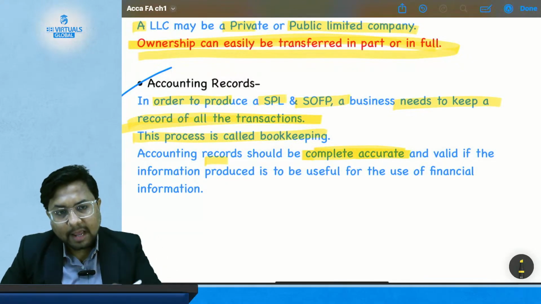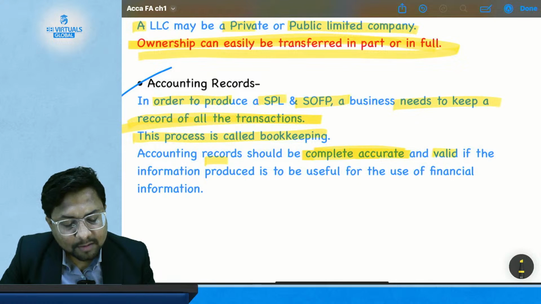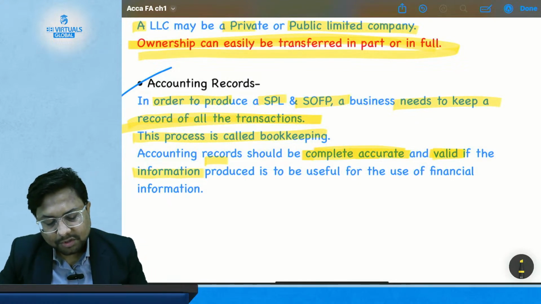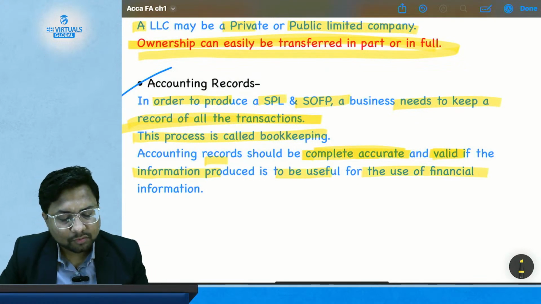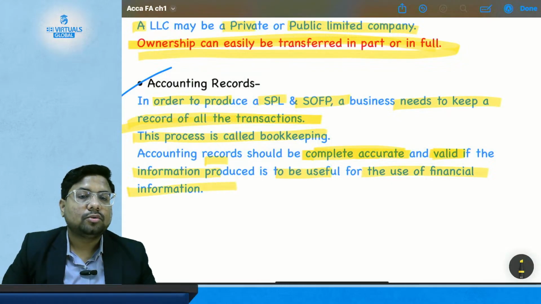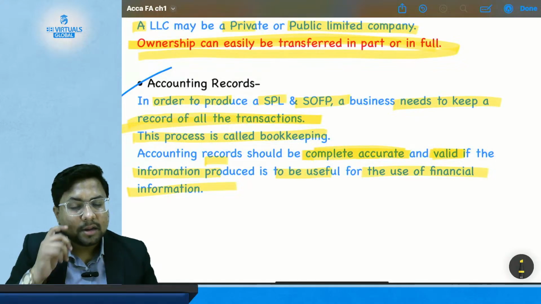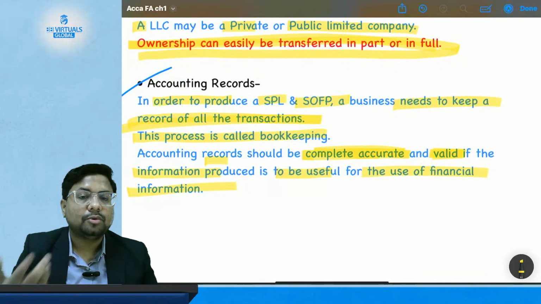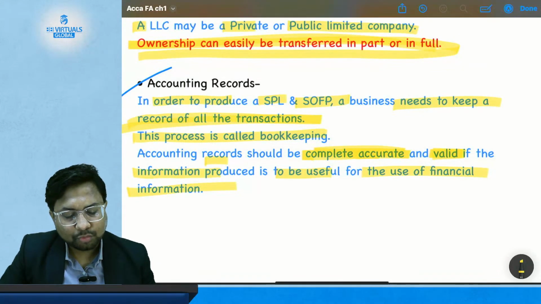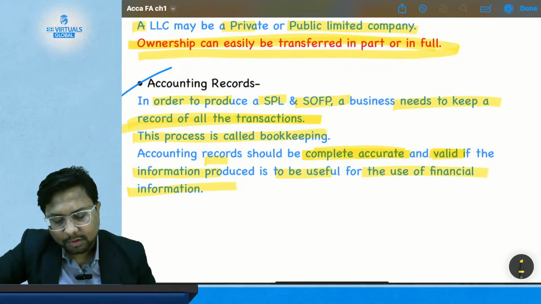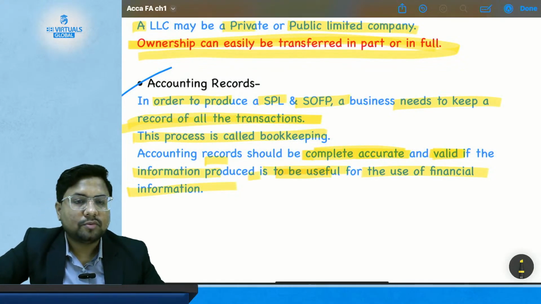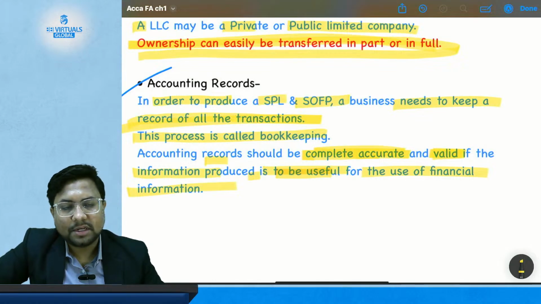It should be accurate and valid if the information produced is to be useful for the preparation of financial information.